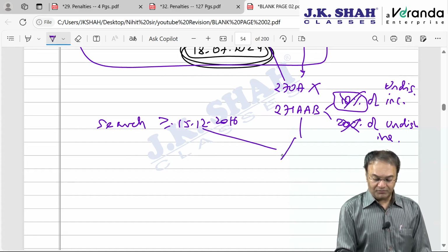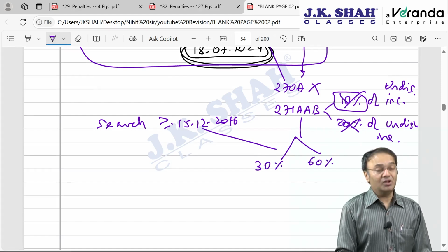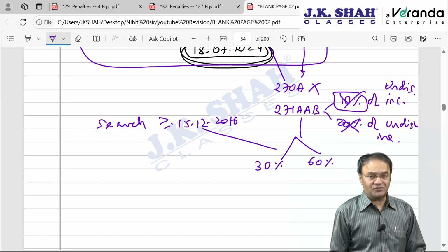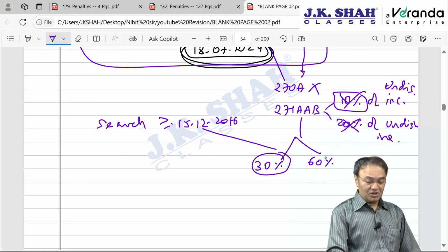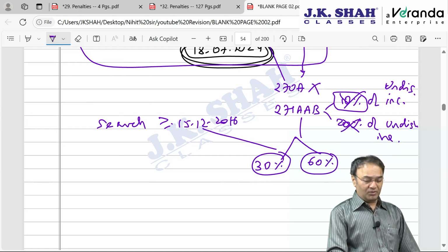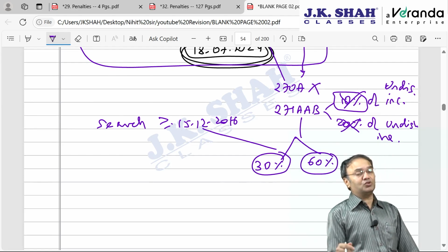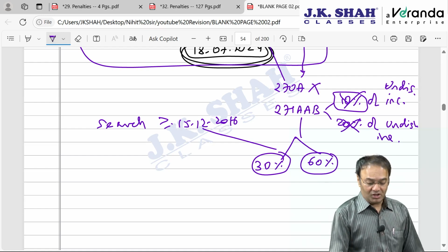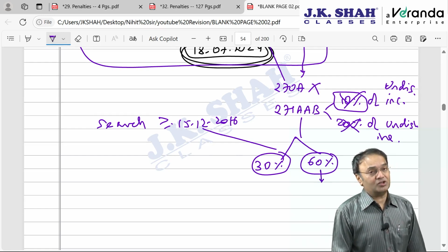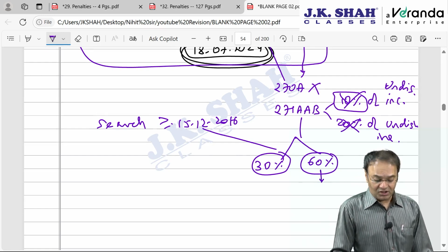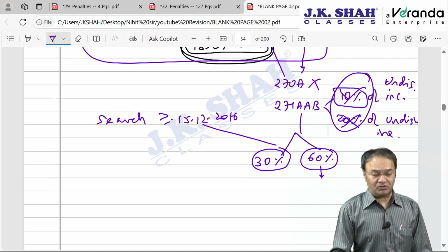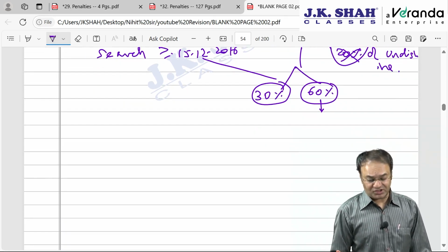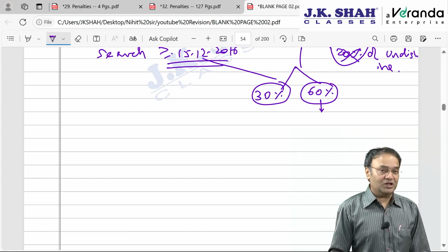The penalty would be 30% or 60% of the undisclosed income, depending upon fulfillment of certain conditions. If all conditions are satisfied, the penalty will be 30% of income, otherwise double that. 30% of income can be understood as 100% of tax, and 60% of income as double the tax. So the light penalty has not remained light as compared to the earlier 10% and 20%. Now it has become 30% and 60% with effect from 15 December 16.